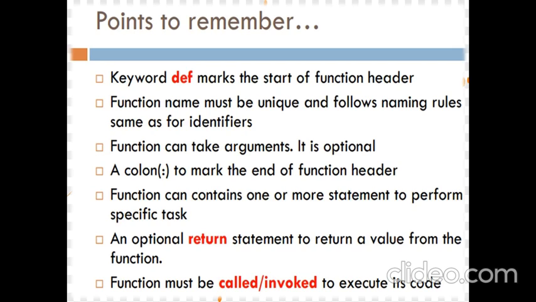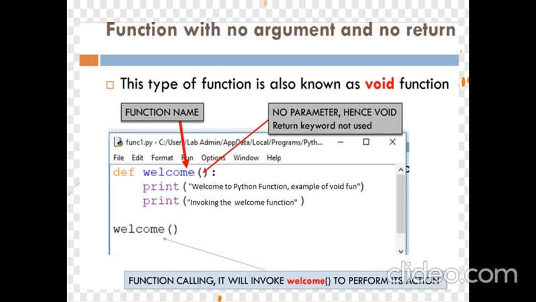A function can take arguments, but this is not mandatory, it is optional. A colon marks the end of the function header. A function can contain one or more statements to perform specific tasks. The return statement is optional. If you want, you can return a value from the function. A function must be called or invoked to execute its code.